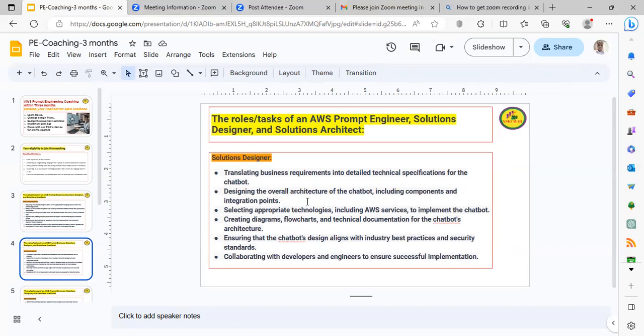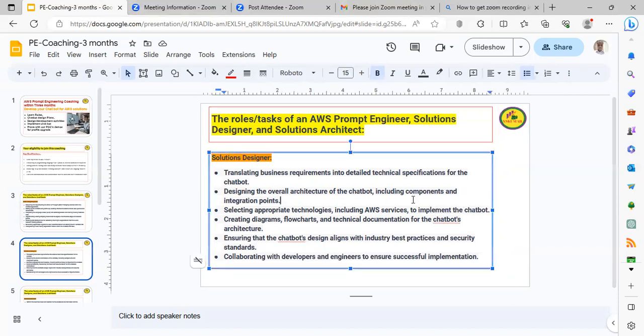The second one is designing the overall architecture of the chatbot, including components and integration points. Obviously, how each service is connected and what kind of data flow goes on for chatbot operation, you need to design it. Selecting appropriate technologies, including AWS services, to implement the chatbot. Obviously, the AI services are there in AWS. You need to decide which service needs to be used, where, and how. Creating diagrams, flowcharts, and technical documentation for the chatbot architecture.